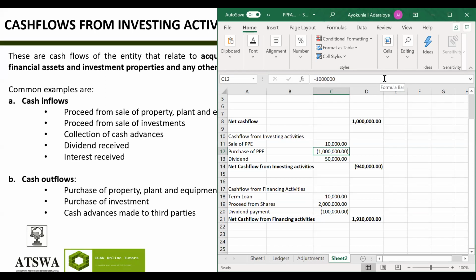So net cash flow from investing activities is negative. Don't care about the negative part, if you did your placing right. Do you understand my point? Normally, it should be negative. If you see a business that has net cash flow from investing activities as positive, what would that tell you?